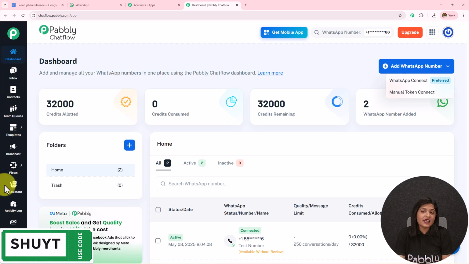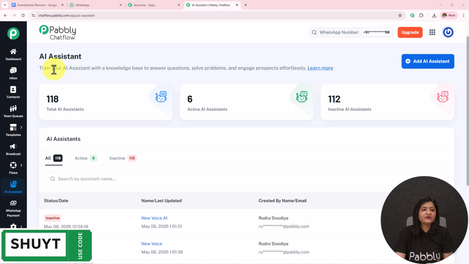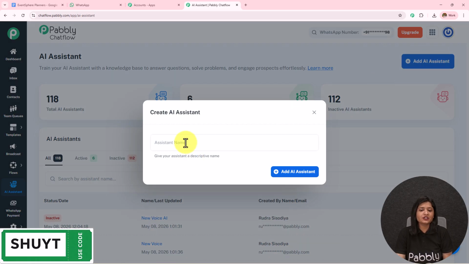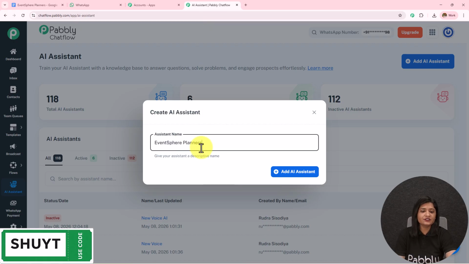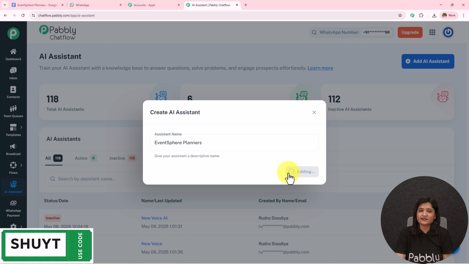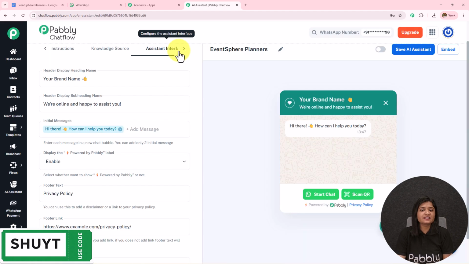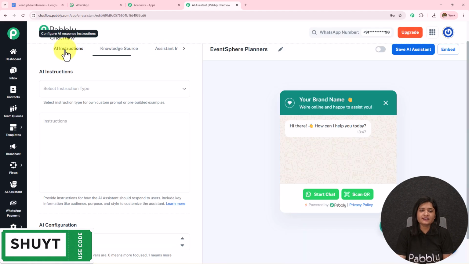We have to create an AI assistant. On the left hand side, we have this option of AI assistant. Let's open this. We have landed on this AI assistant page. You can see the total AI assistants, active AI assistants, and the inactive AI assistants. To create a new AI assistant, you simply have to click on this Add AI assistant. Let's first name this EventSphere Planners, and then simply click on this Add AI assistant. Here I've landed on this page, from where I'm going to start creating this AI assistant.